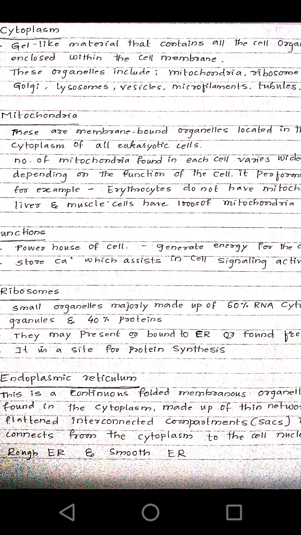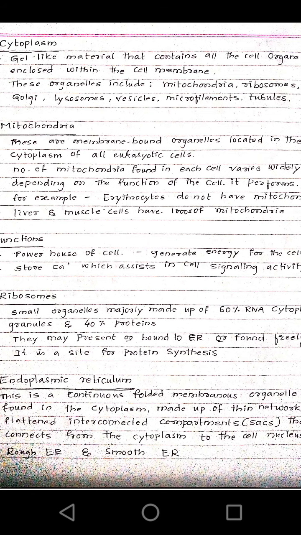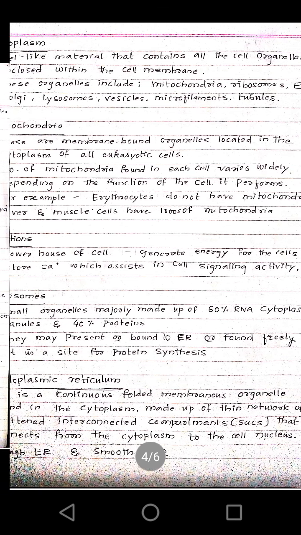This is a continuous folded membranous organelle found in the cytoplasm and made up of a thin network of flattened interconnected compartments, those are sacs that connect from the cytoplasm to the cell nucleus.